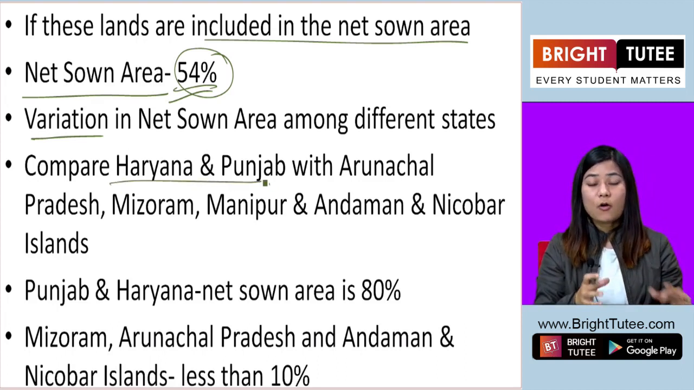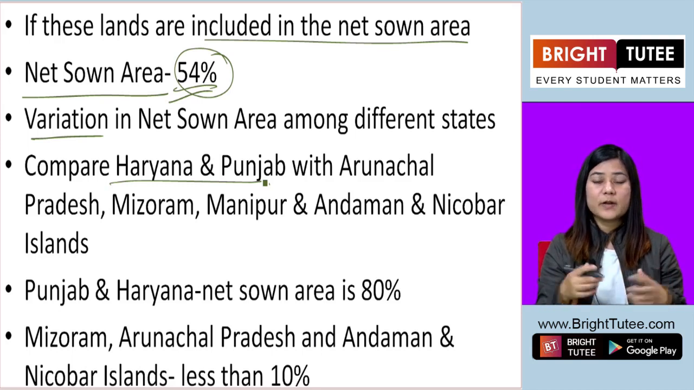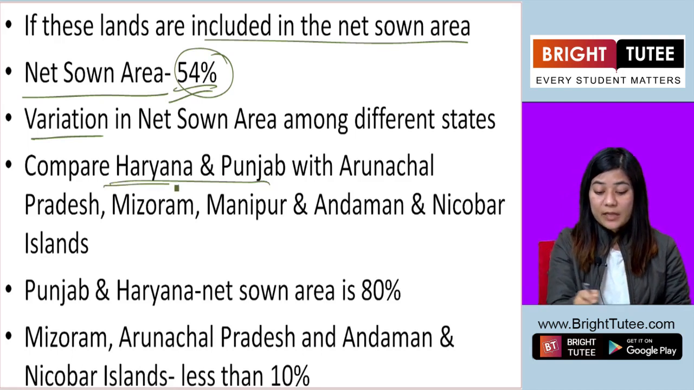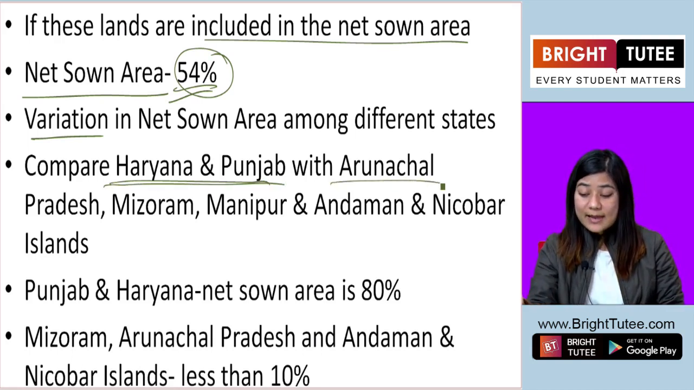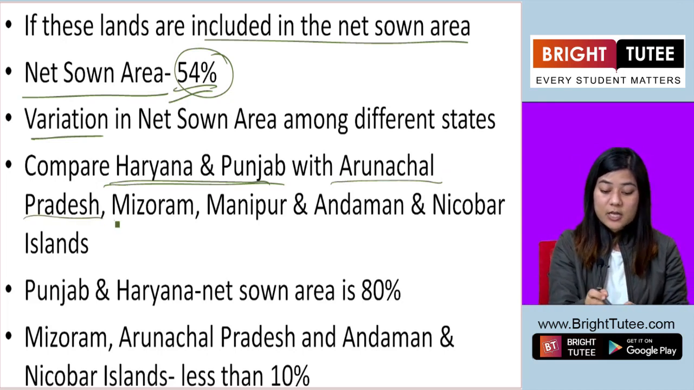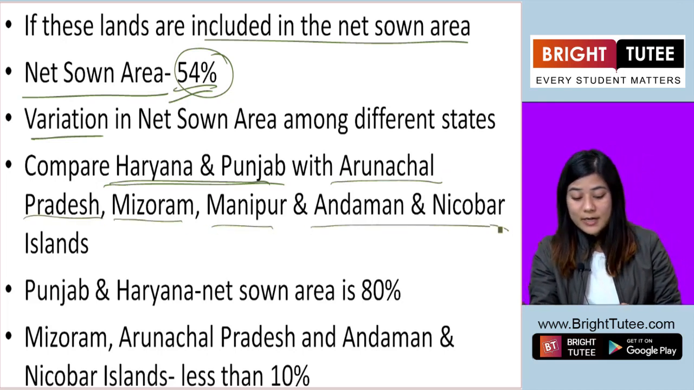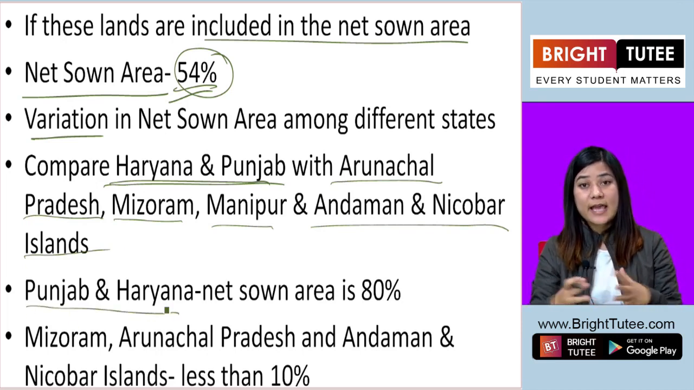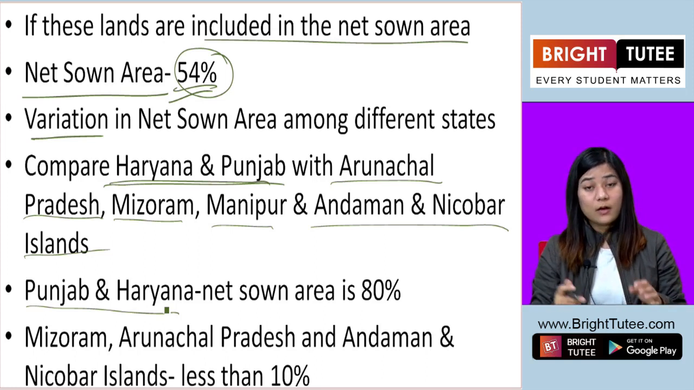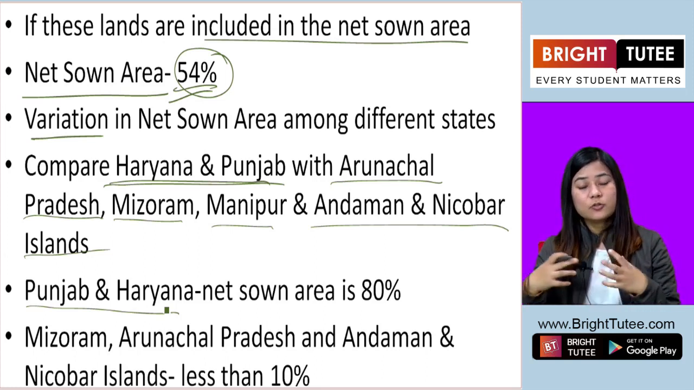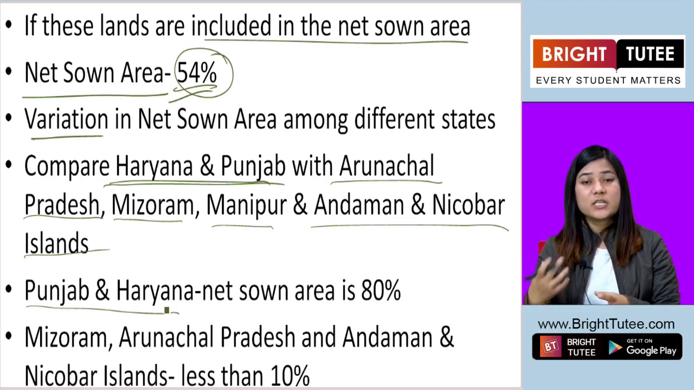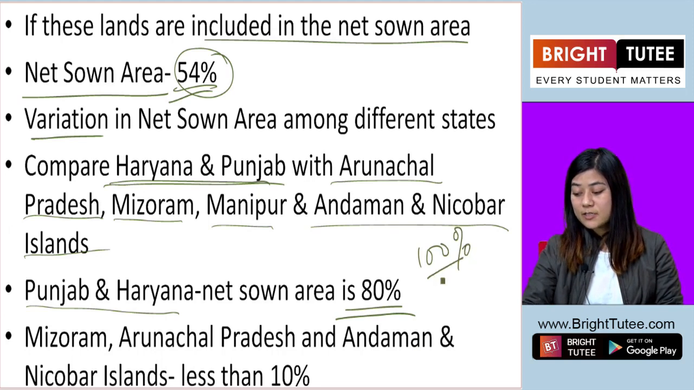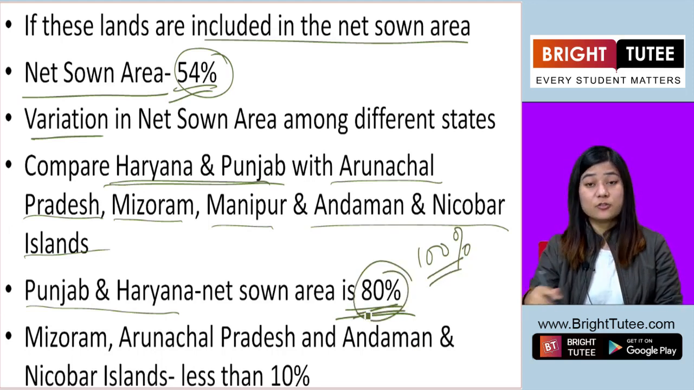The area where cultivation takes place in Haryana and Punjab, compared with that of other states like Arunachal Pradesh, Mizoram, Manipur, Andaman and Nicobar Islands. Now in Punjab and Haryana, the total percentage of area which is cultivated is 80%. So if the total is 100%, out of 100% they use 80% to cultivate.